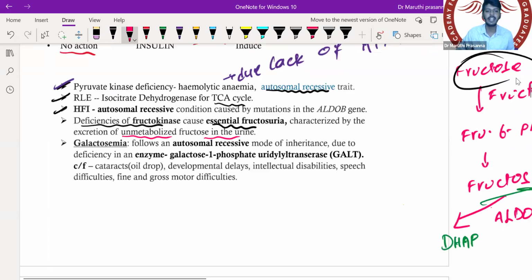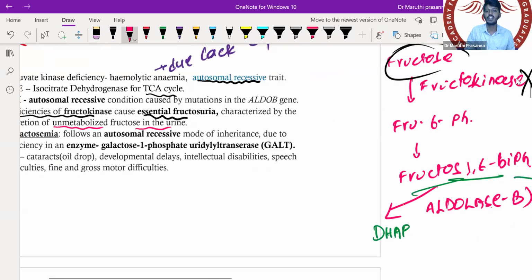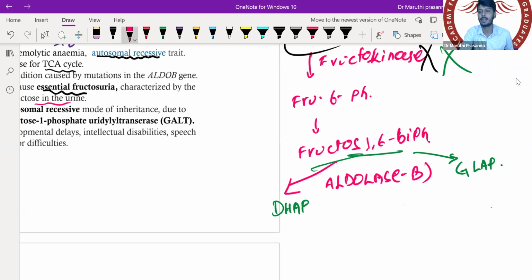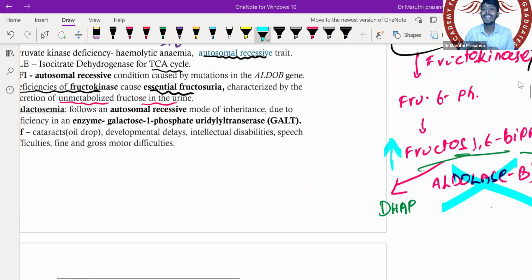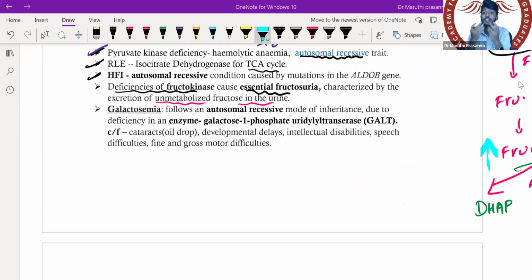Then one more possibility is fructose intolerance. What is this? Aldolase B is not there. If aldolase B is not there, fructose 1,6 bisphosphate levels will increase, and the toxic metabolites will start to accumulate. So it causes intolerance for fructose-containing food. That is called HFI, hereditary fructose intolerance.